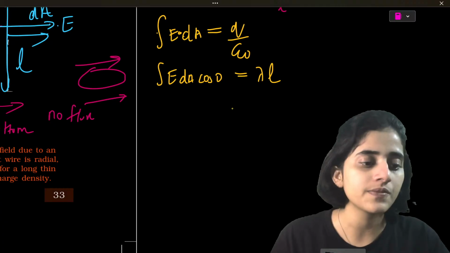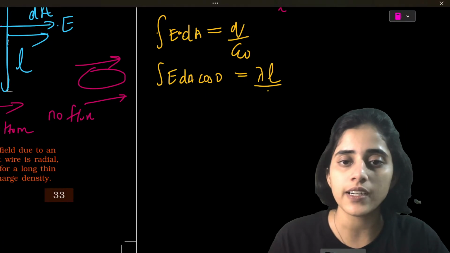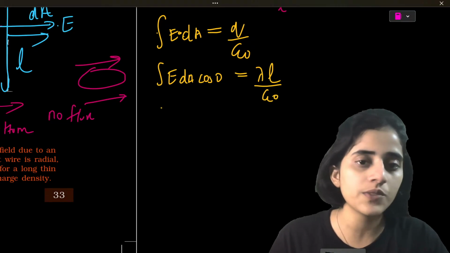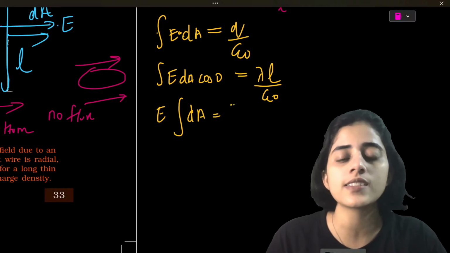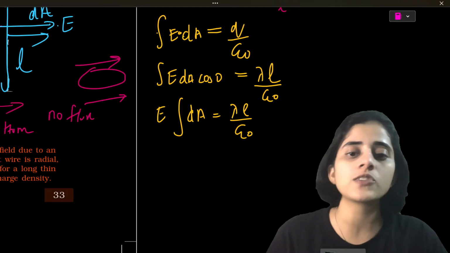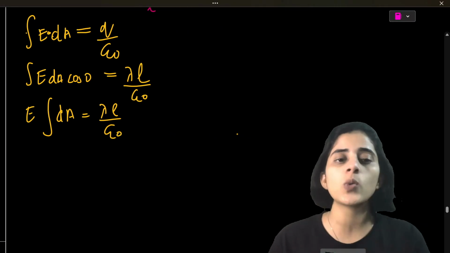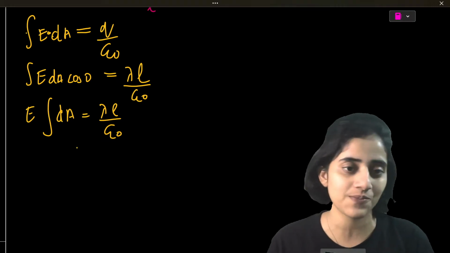Lambda into L, E dA cos 0, divided by epsilon naught. Now this is going to be equal to E, which is a constant, times dA, which is lambda L by epsilon naught. Okay, do you agree with this much? How did I write Q as lambda L? Linear charge density.